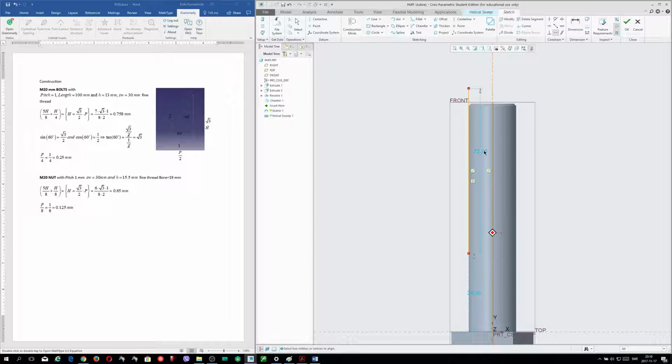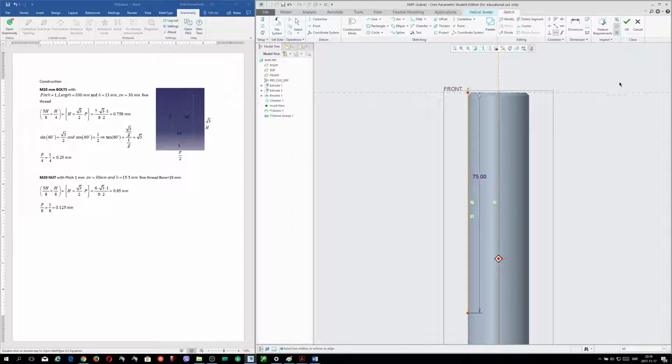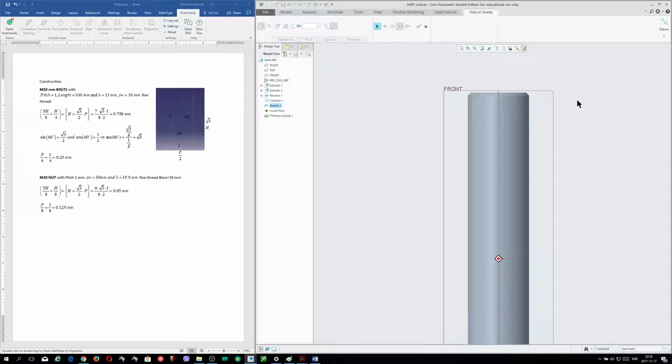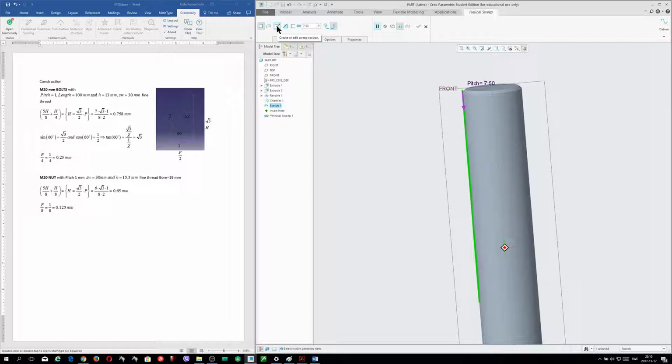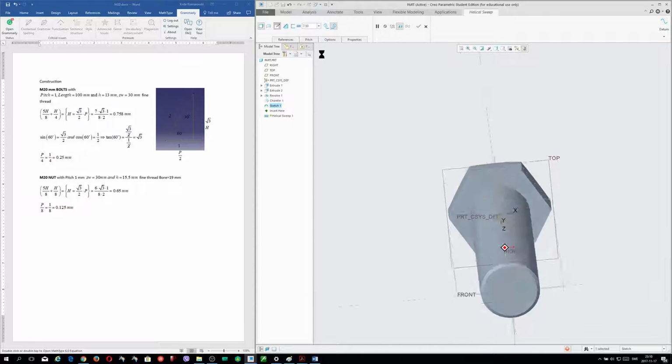And I will take the dimension here. I will take 75. Okay, I will do coincidence this one with this one. Okay. So now I'm going out. Okay. So now I will sketch the cutting materials.